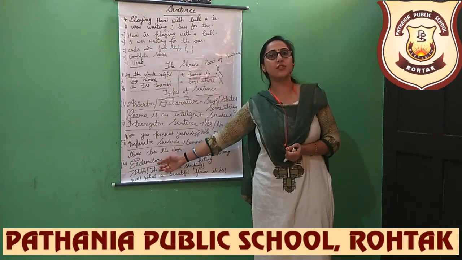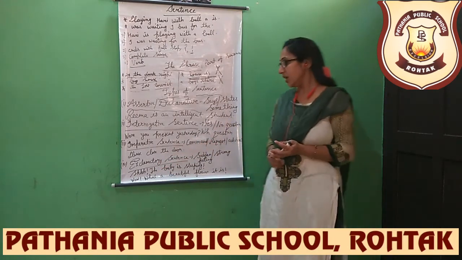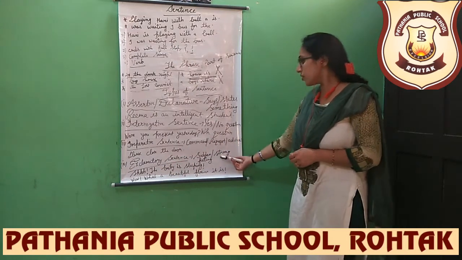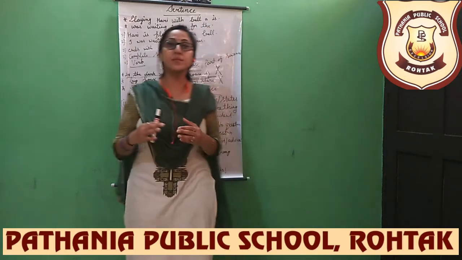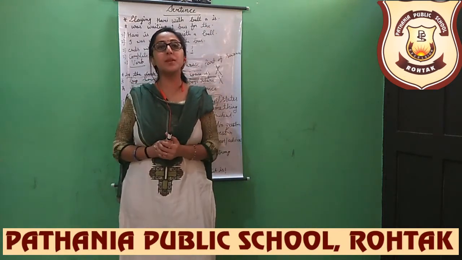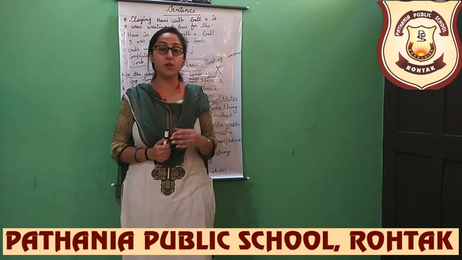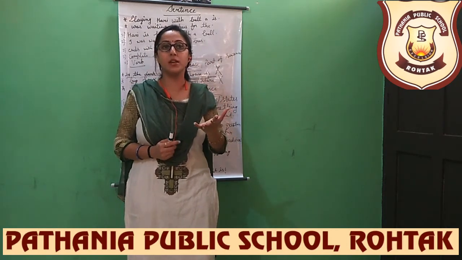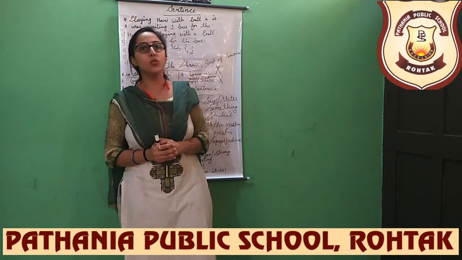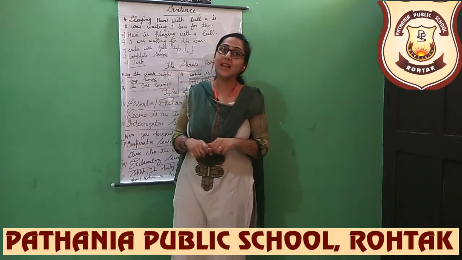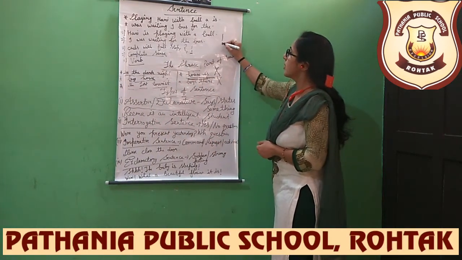Now let's move on to the next type of sentence. It's an exclamatory sentence. See, exclamatory sentence is one in which sudden or strong feeling can be expressed. Sometimes you have a sudden feeling, it may be a feeling of joy, it may be a feeling of wonder, it may be a feeling of surprise, it may be any feeling of sadness. Okay, so in which we use an exclamatory mark. What do you mean by exclamatory mark? This is called exclamatory mark, beta.